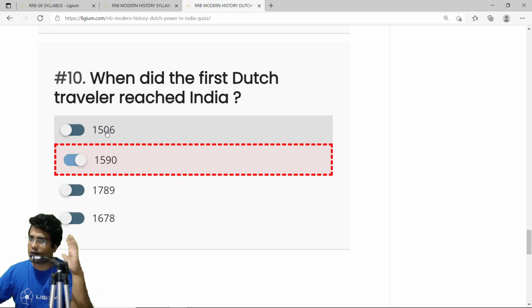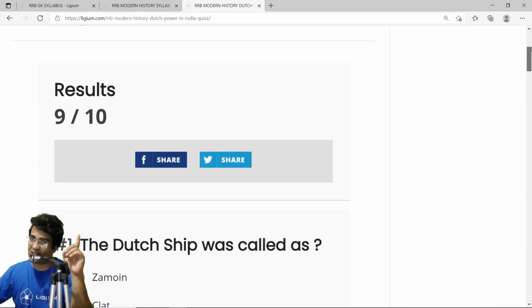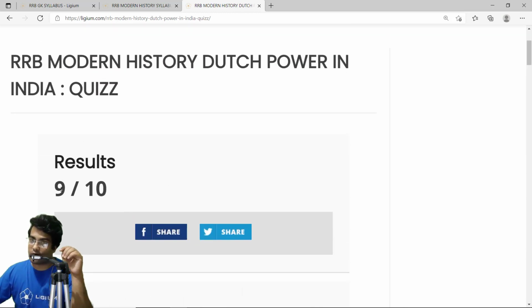Some error from my end, I'm really sorry about that. It should be 1596. I just rounded it to 1590, so this is wrong. When did the first Dutch traveler reach India? It's 1596. That is why we got one answer wrong, and our result is 9 out of 10. Not 100%.